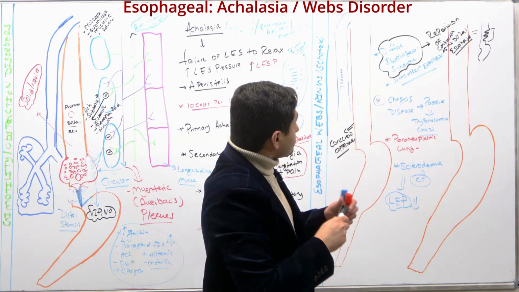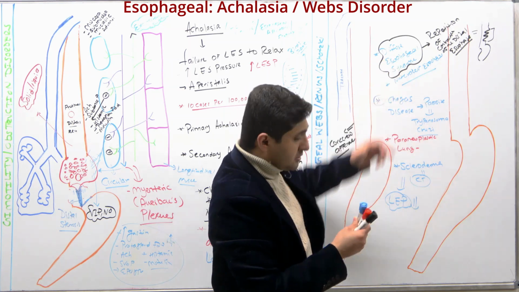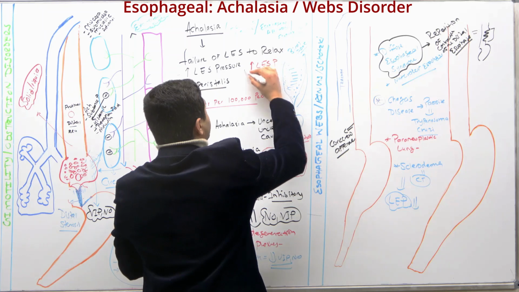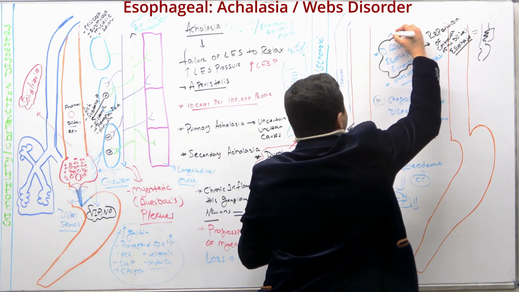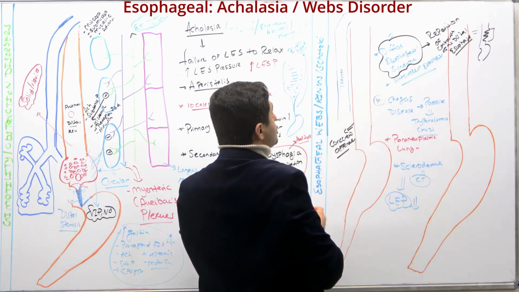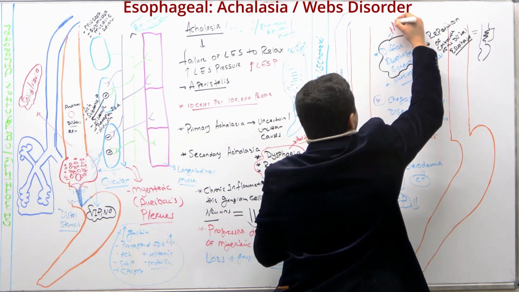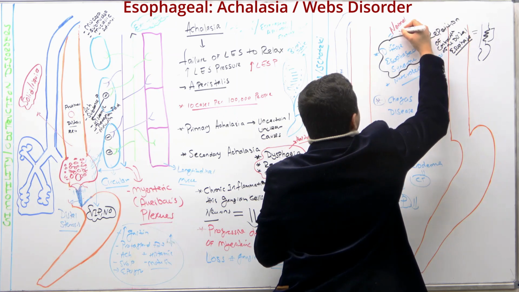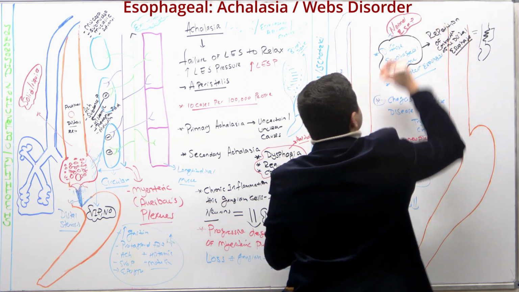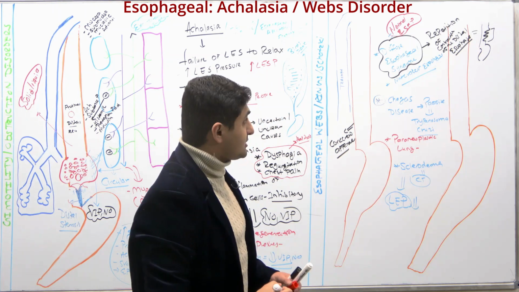But remember, in diffuse esophageal syndrome, what is normal is this pressure right here. Let me write it down. This lower esophageal pressure is normal. This is a very, very important concept.